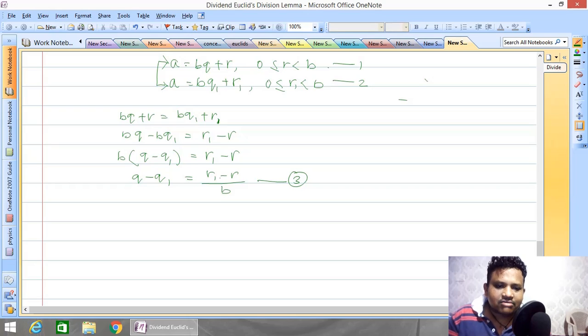Now this r1 minus r by b, that means b divides r1 minus r, and r1 minus r is divisible by b. We already studied this in divisibility. If you don't know, go to lecture 1 and see what is divisibility. You can understand this. So you can write down here b divides r1 minus r.